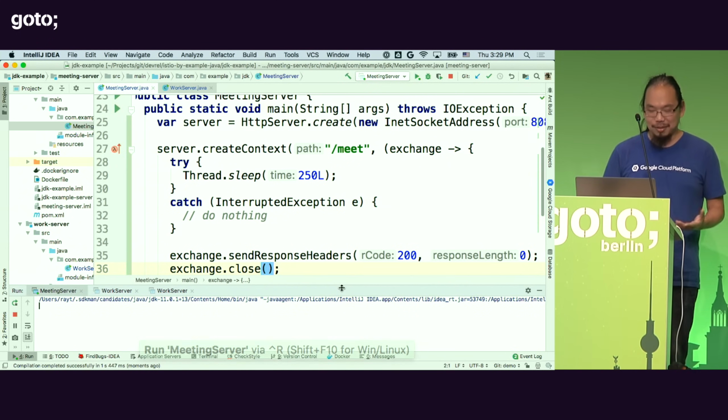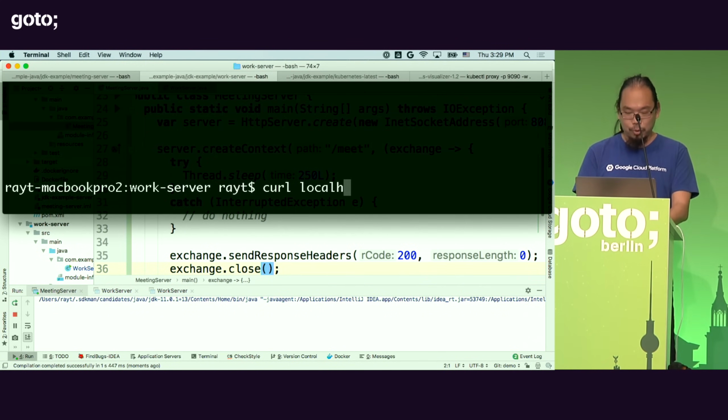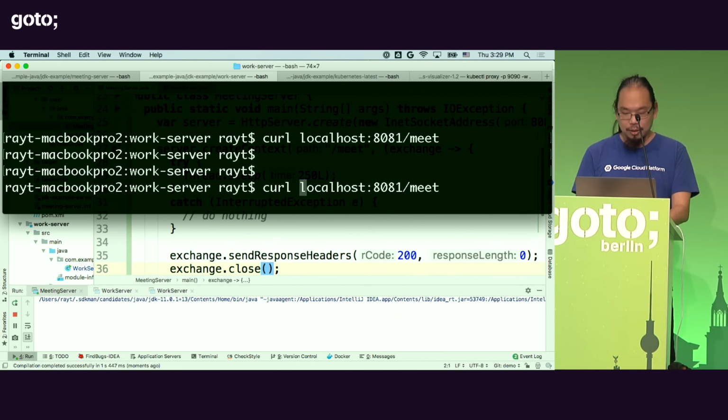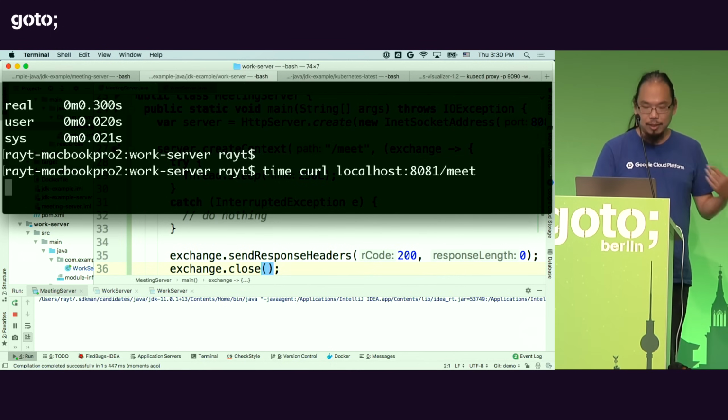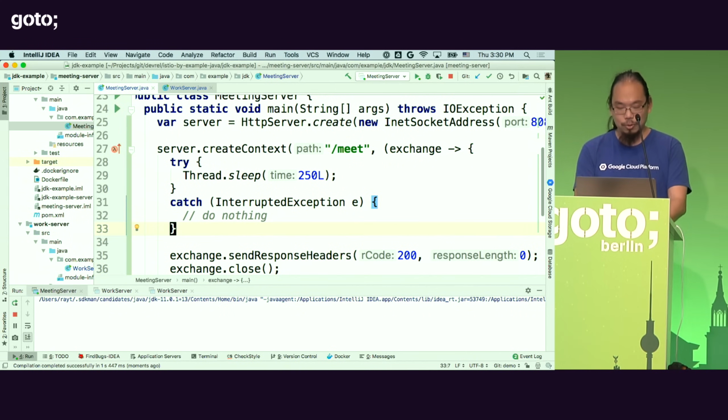All right, so I just started this application, and it seems like it's working. Let me go ahead and make the request. I'm going to say curl localhost 8081 and meet. And of course, it doesn't return anything, but I should be able to see that this little handler slept through 215 milliseconds, which is not too bad.